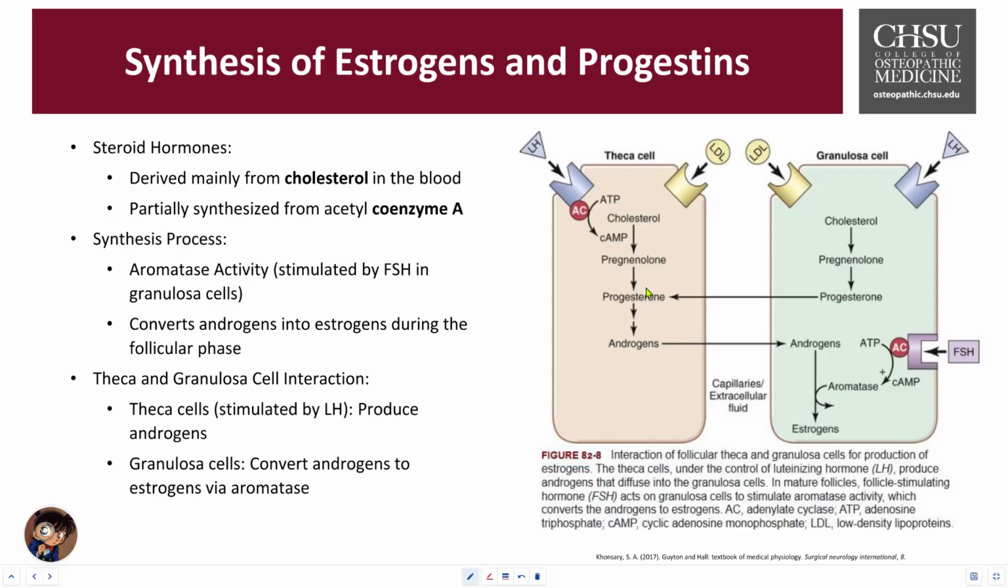And then the aromatase activity: this enzyme aromatase, stimulated by the FSH in the granulosa cell, is responsible to convert the androgens into the estrogen during that follicular phase. Converting this is essential for the production of the estradiol. This is that dominant estrogen that we talked about.